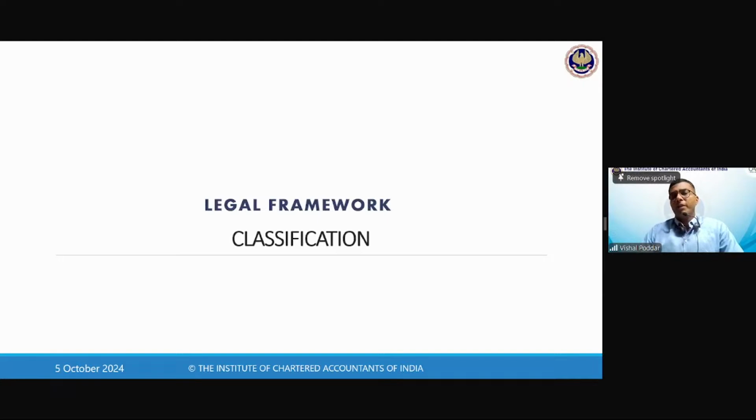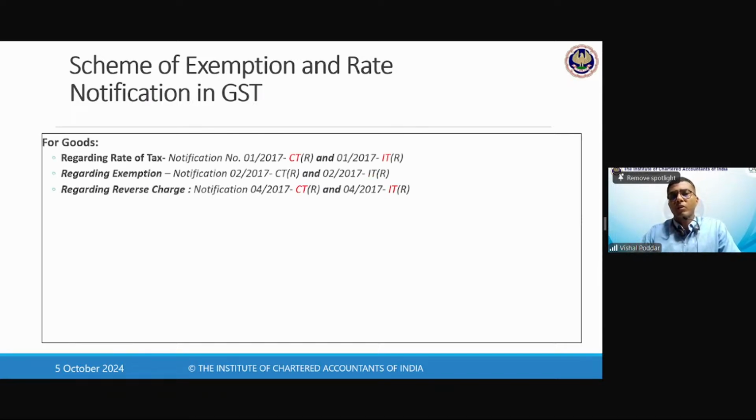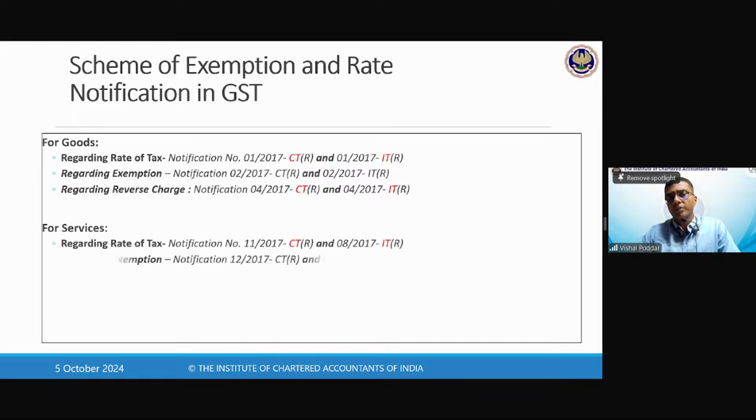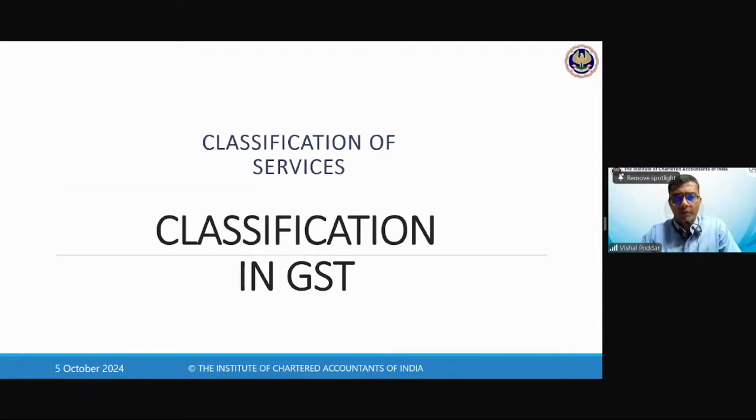Now, let me take you to the legal framework of classification. If I talk about the GST law first, why am I talking about GST law? Because from GST law, anyways, we are going to come to customs law only. So for goods, these are the rate notifications. These are the exemption notifications. Similarly, for services, rate and exemption notifications are these. Fine. This is for reference.